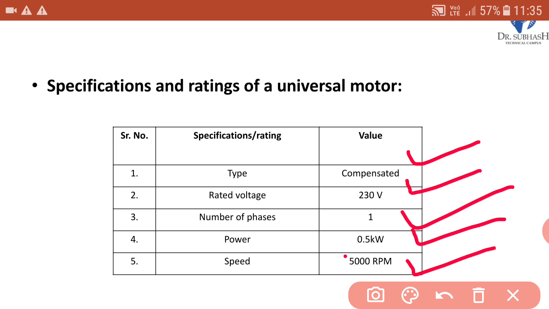And this type of motor is available up to 20,000 rpm in some cases. So this is very high speed.